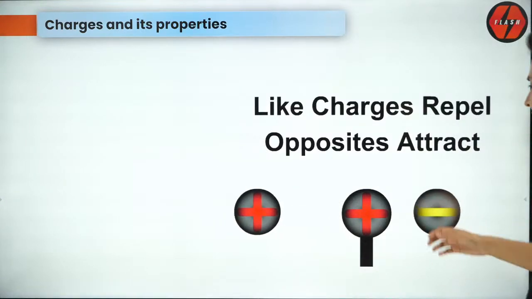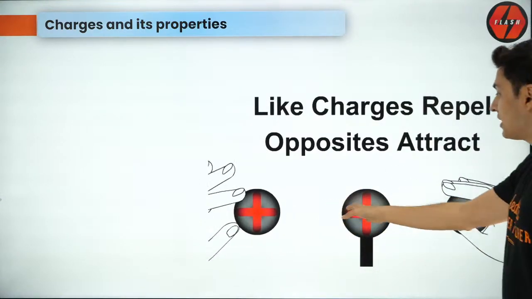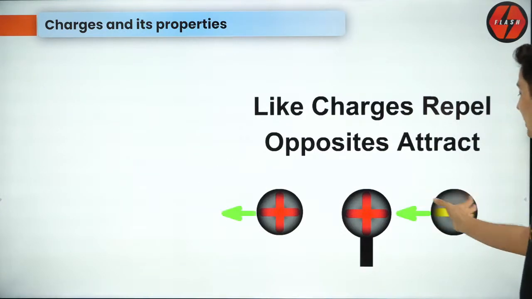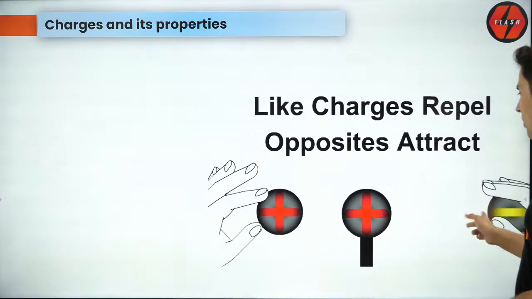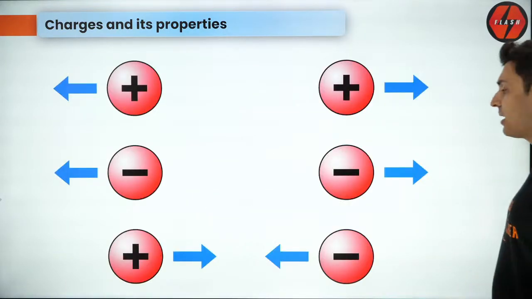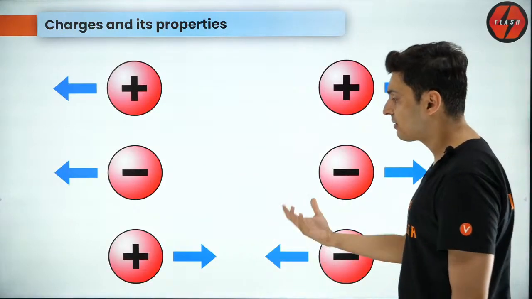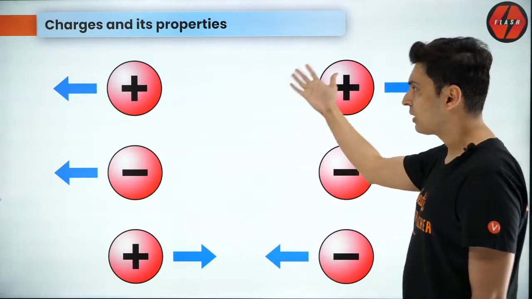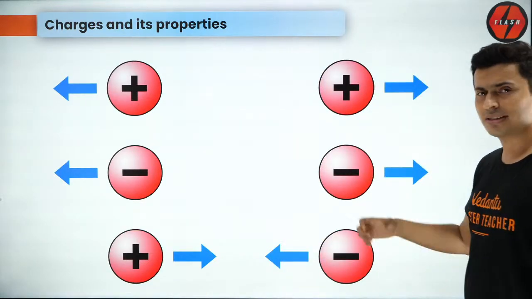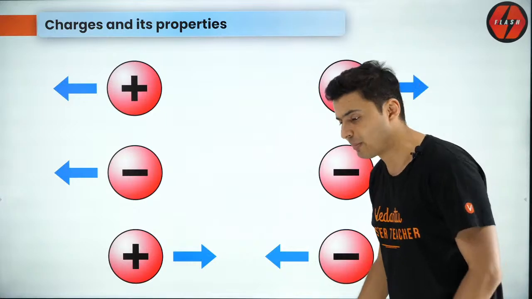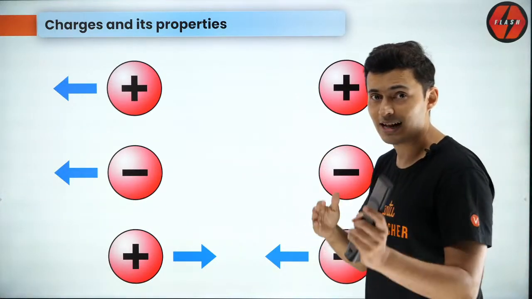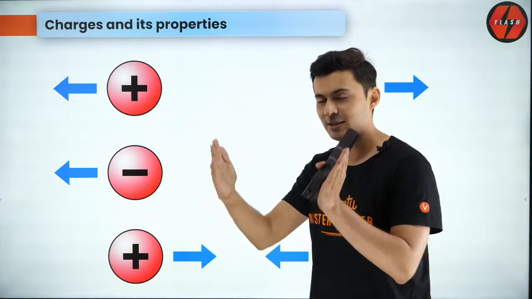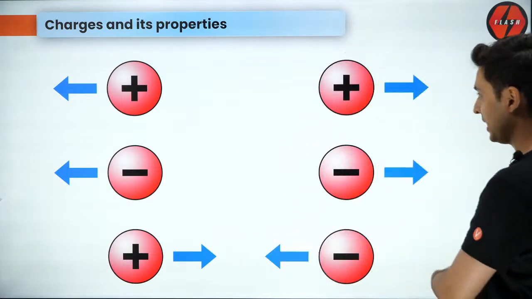Like we all know, like charges repel and opposite charges will attract each other. So positive-positive or negative-negative will repel, but opposite charges obviously attract each other. That's a basic fundamental property of a charge which everybody knows. This was discovered a long time back. And I will compare it now with gravitation. Remember, I'm studying gravitation and electrostatics in parallel. So let's study both of them together.